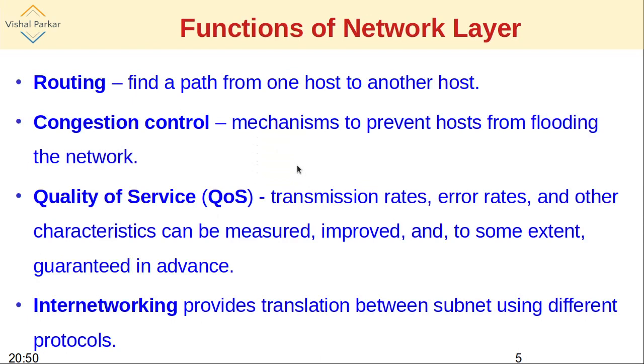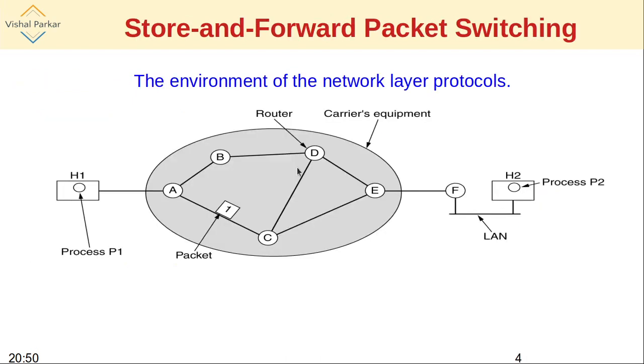Next is congestion control. As we have seen, there are multiple problems in the network. So there may be lines which are physically cut. So even though the routers identify C to be one optimum path, like A, C, E, F, the line from C to E might have been cut physically, so that the path from C to E is not present.